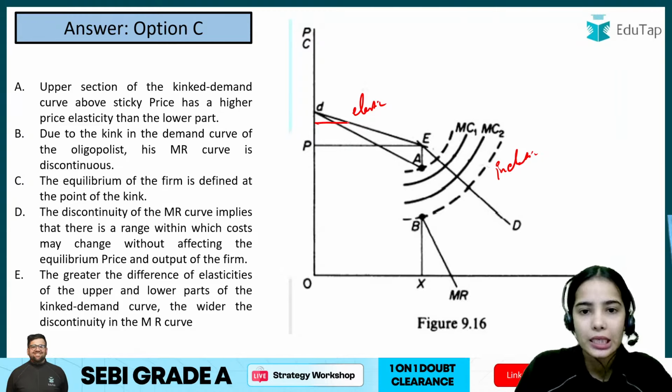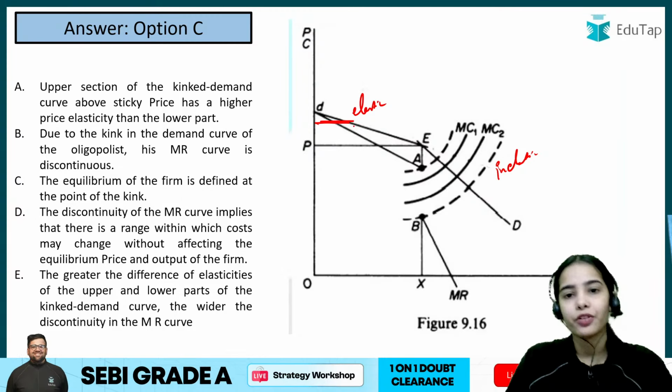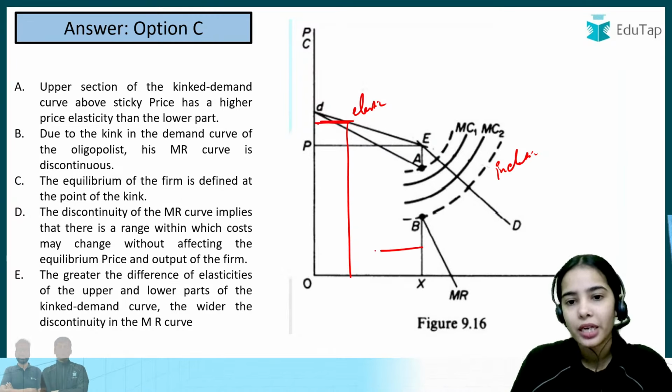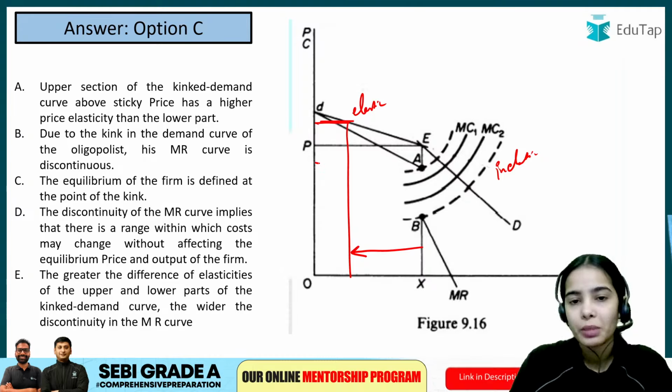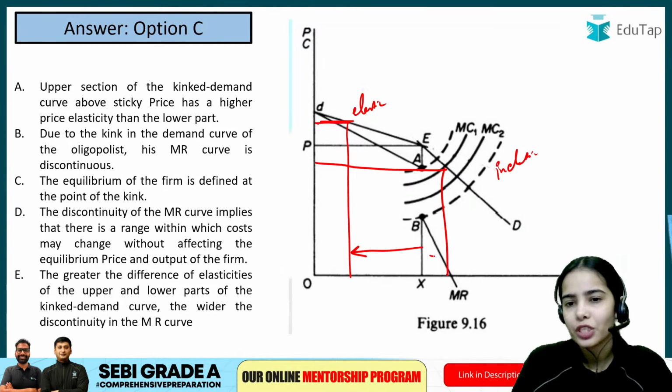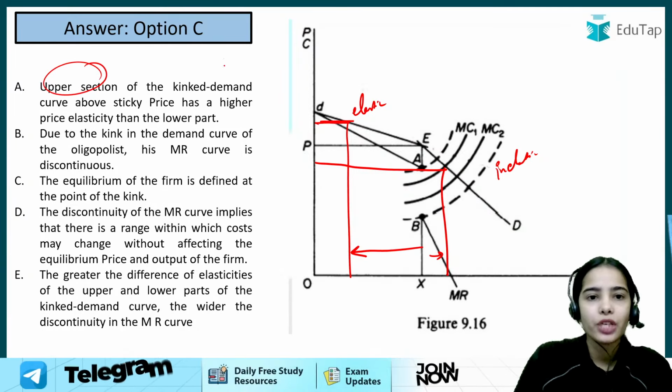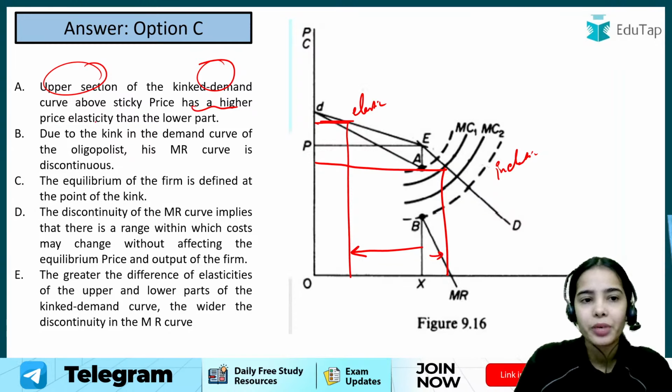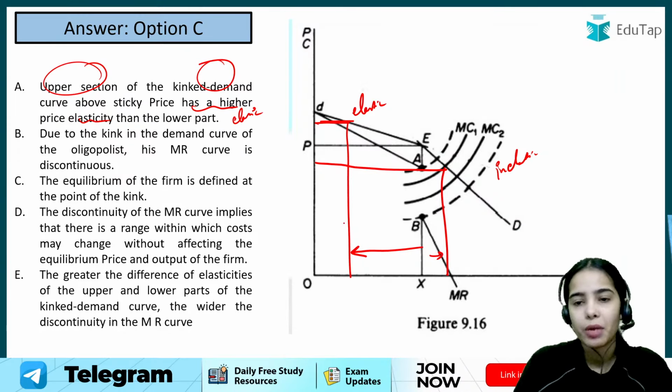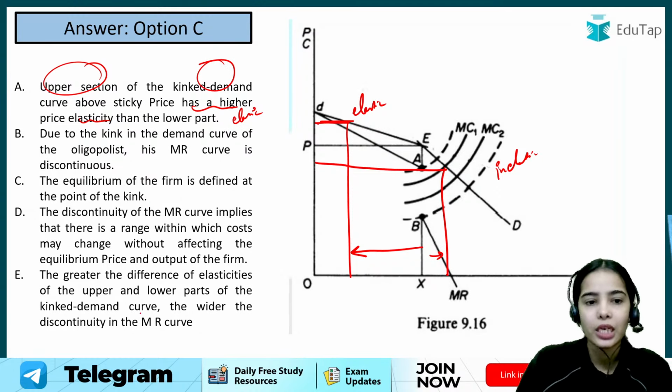So if the firm is increasing the price, the demand can fall by a lot. While if the firm is decreasing the price, the demand will change only slightly. So the upper section of the kinked demand curve has a higher price elasticity, is more elastic, while the lower part of the kinked demand curve is less elastic. Okay, so this is the idea.